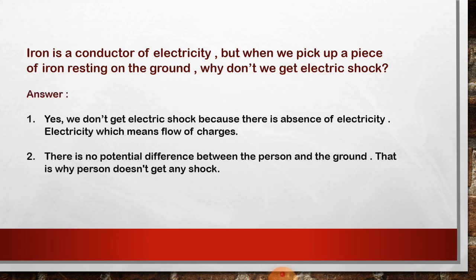We don't get an electric shock because there is an absence of electricity. Electricity means flow of charges. There is no potential difference between the person and the ground. That is why the person doesn't get any shock.